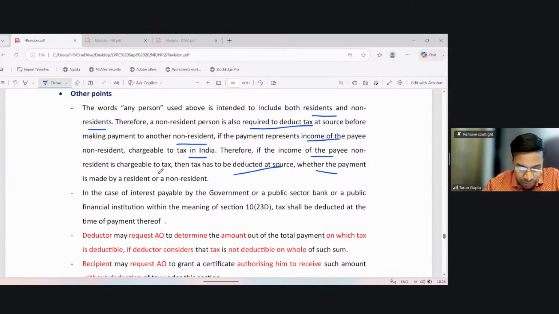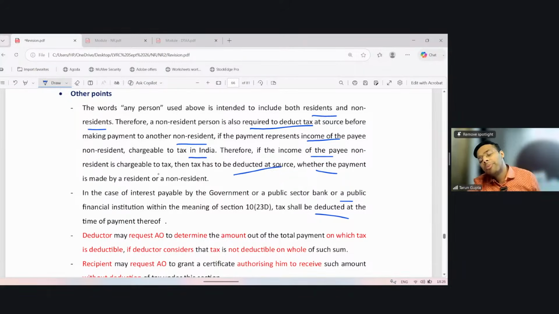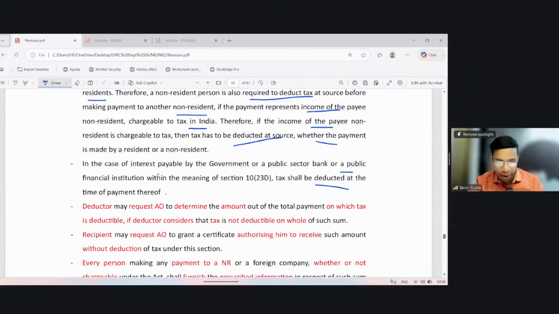In the case of interest paid by the government or public sector bank or public financial institution within the meaning of 10(23D), tax shall be deducted at the time of payment. Otherwise, tax is deducted at the time of credit or payment, whichever is earlier. But if the interest is paid by the government or public sector bank or public financial institution, then they are required to deduct tax only at the time of payment and not at the time of credit.